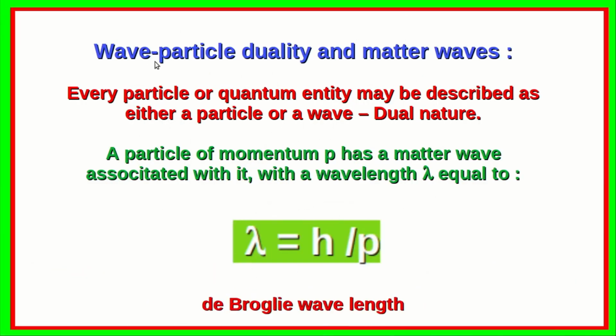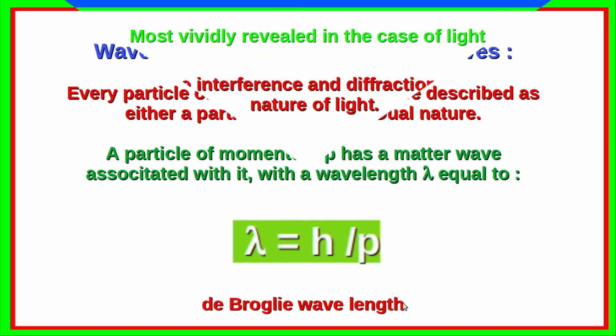Now there is a famous principle known as wave particle duality and the associated matter waves. Every particle or quantum entity may be described as either a particle or a wave. This is the so-called dual nature of matter and waves. A particle of momentum p has a matter wave associated with it with a wavelength lambda equal to h by p. This lambda is known as the de Broglie wavelength.